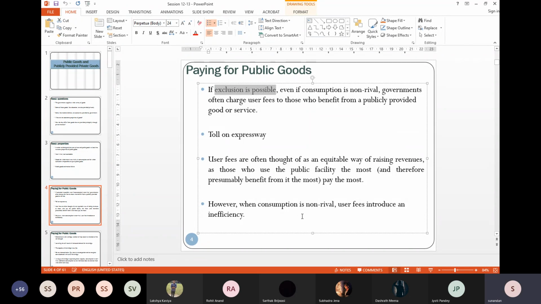If you do not purchase the ticket, you are not allowed inside the park. Right? The problem is we are still in the domain of non-rival consumption. The moment we are having a user fee and non-rival consumption, there is certain inefficiency.